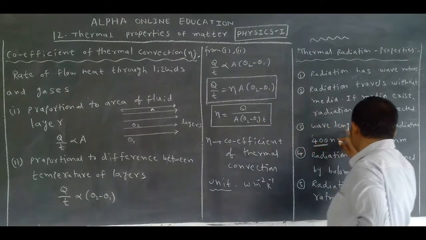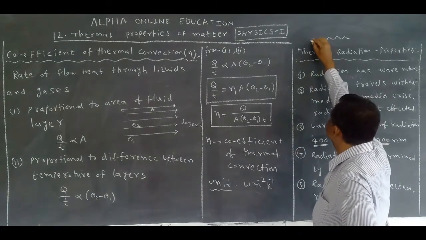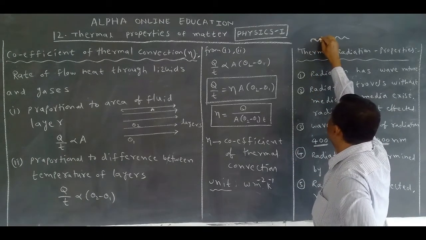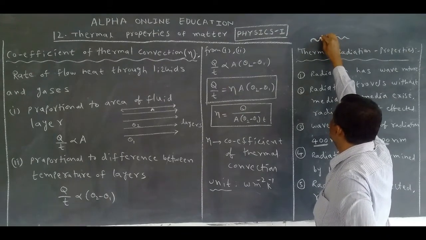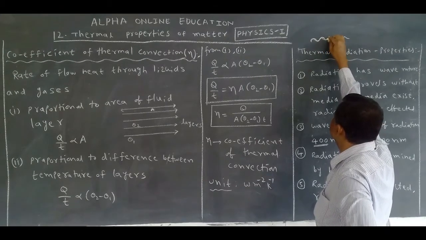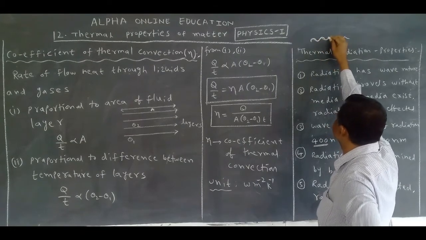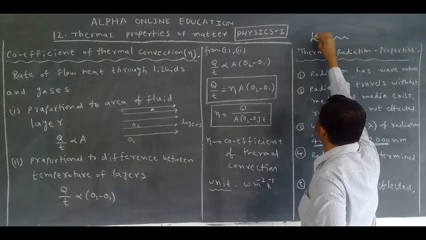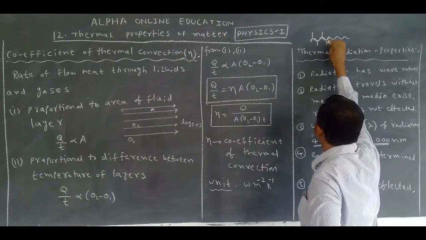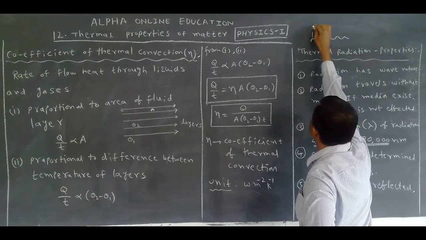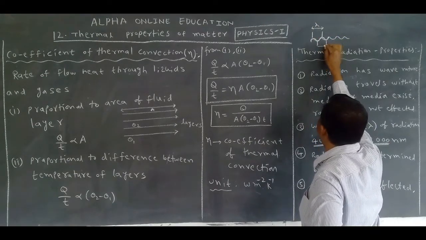Next, wavelength. What is the wavelength? This is the wave. In the wave, this is called the crest, this is called the trough, this is the crest, this is the trough. The distance between two successive crests, or the distance between two successive troughs, is called the wavelength, lambda.